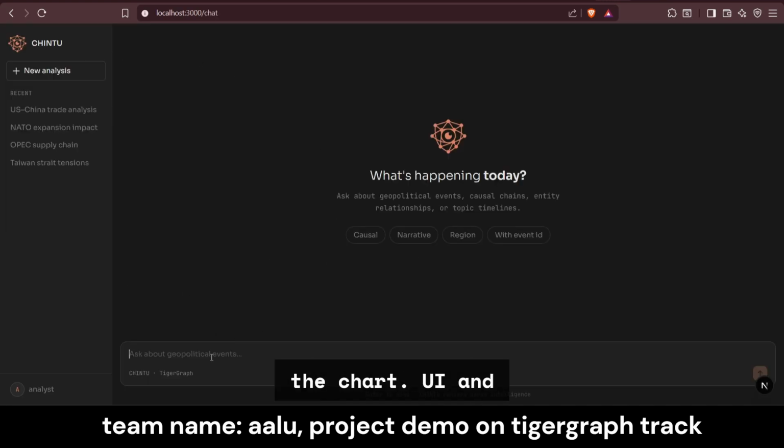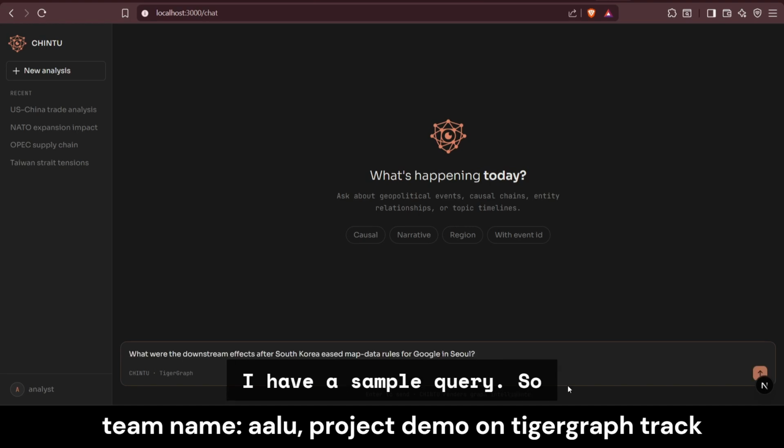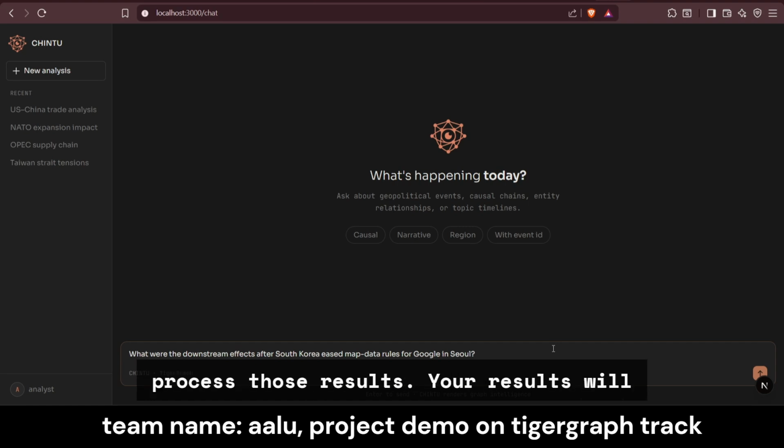This is the chat UI, and I have a sample query. So this query will be processed by our NLP pipeline. The events will be extracted from this, and the GSQL query will go to the TigerGraph cloud, and the results will come back. We will process those results.